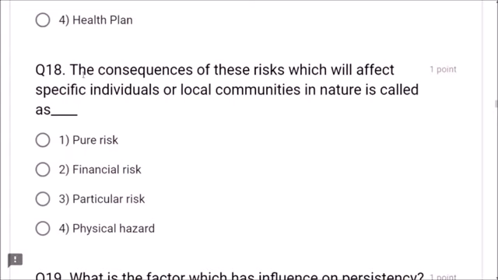Next, question number 18. The consequences of these risks which will affect specific individuals or local communities in nature is called as pure risk, no. Financial risk, no. Particular risk. Dear friends, the risk which will affect specific individuals or local communities in nature is called particular risk. So the option 3 is correct, friends.